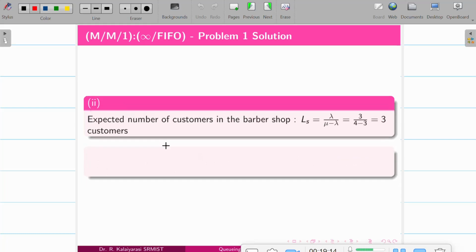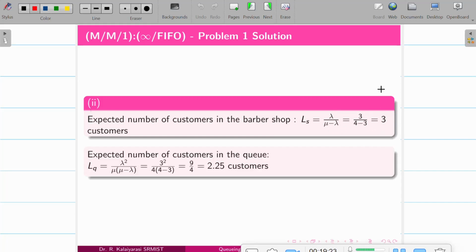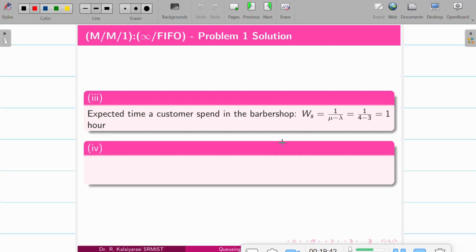And the second one is the number of customers in the barber shop. So L is lambda by mu minus lambda. We know lambda by mu, so it is 3 customers. The next one is the expected number of customers in the queue, so it is Lq, lambda squared by mu into mu minus lambda. Substitute lambda is equal to 3 and mu is equal to 4, so we will get finally 2.25 customers, approximately 2.